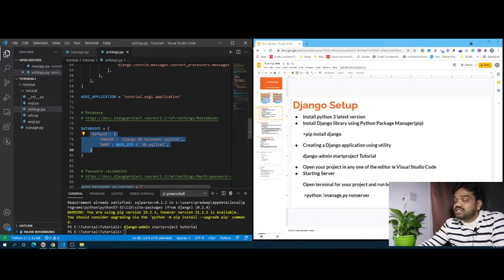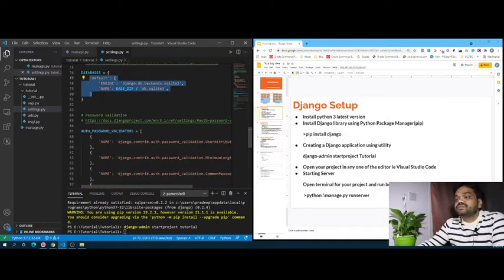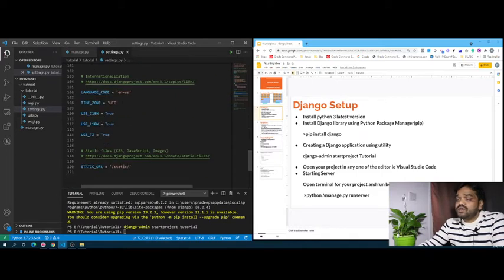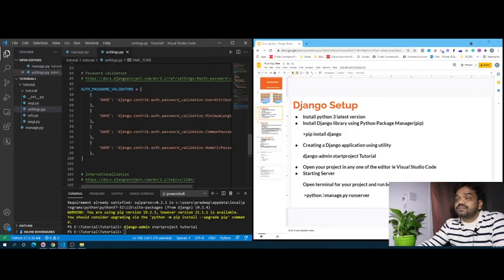Using this database, you can even achieve whatever I'm going to show you, but the main target of this video is to show the database connectivity with Postgre and Cassandra. That's why I'll go for Postgre, and you can follow the same for SQLite 3, just no need to change anything here. And these are the authentication password validator classes I need to specify here. And here we have the static URLs and internationalization. If you want to achieve the internationalization functionality for your application, in that case you have to define these configurations.